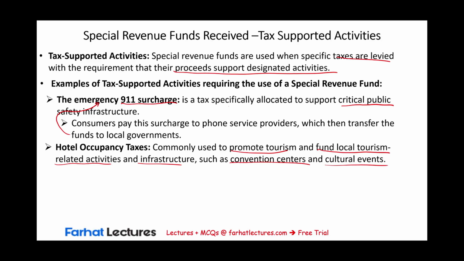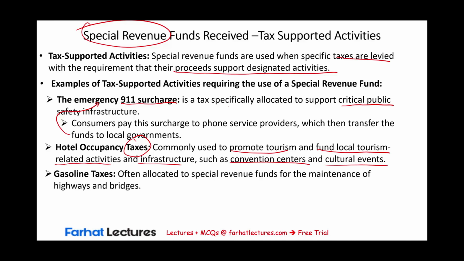If you look at your bill, you're going to see there's a hotel occupancy tax, and that tax is imposed by that locality for a specific purpose, for example, to promote tourism, and they may want to build a convention center or promote some cultural event. So it's for a specific purpose, special revenue fund. The money that they collect from the consumer because they stay at the hotel is used for a specific purpose. It goes into the special revenue fund.